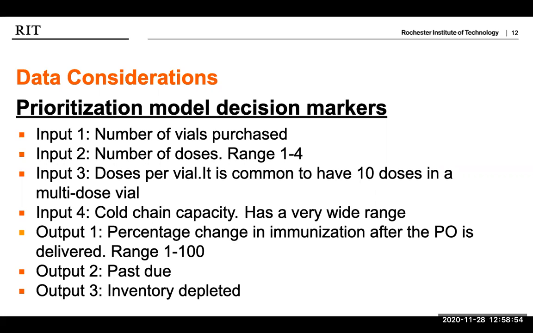The fourth input is the cold chain capacity. This usually refers to the availability of proper storage for the vaccine. The input, though, takes into consideration the time for which the vaccine can be in transit without being in the prescribed condition for the vaccine in the storage location.